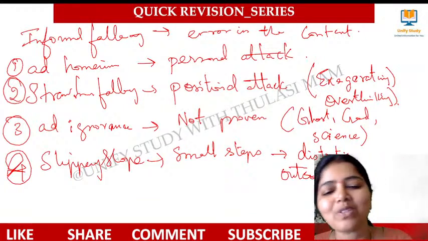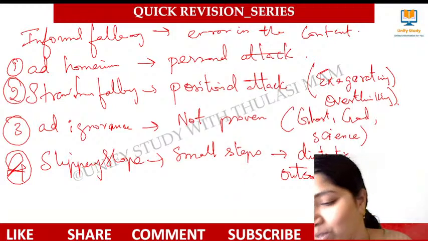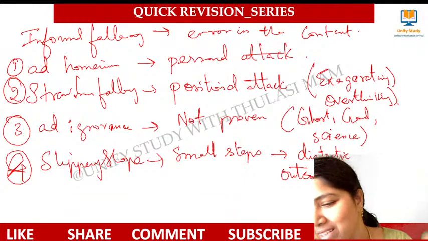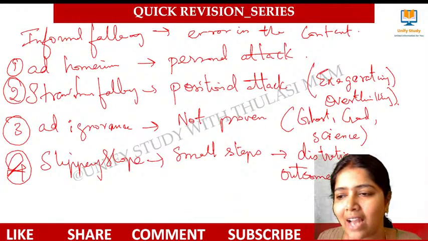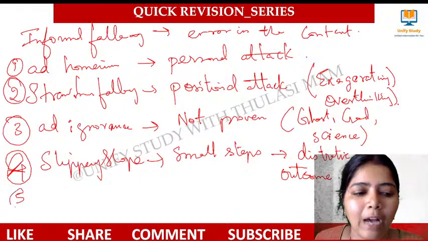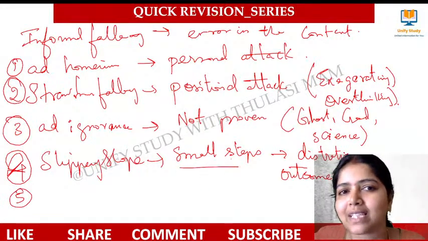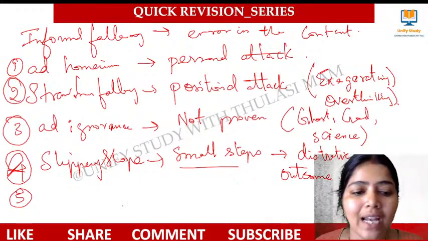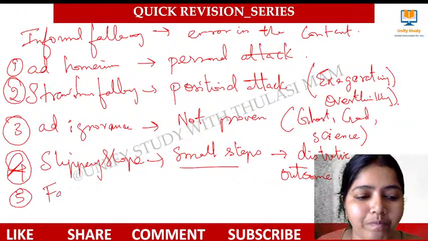So small events will lead to a disastrous outcome, exactly right. No pen, no exam, no mark, etc. It goes on. It's a long series adding negative outcomes. It's called slippery slope. We have to remember the definition: small steps added together lead to a negative, disastrous outcome. Yes, next comes false dilemma.